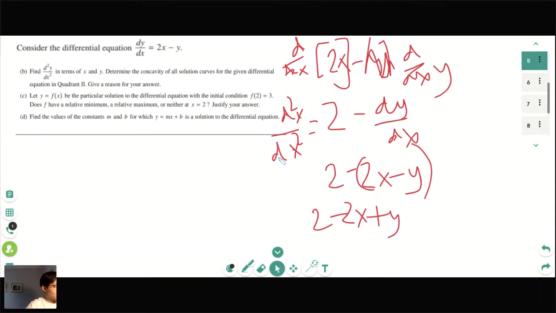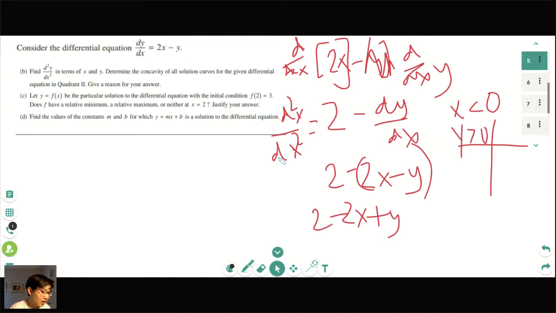And so then it tells you to determine the concavity of all solution curves in quadrant 2. So what we have to do is look at quadrant 2. Maybe make a little sketch here and think: in quadrant 2, x is less than 0 and y is greater than 0, right?